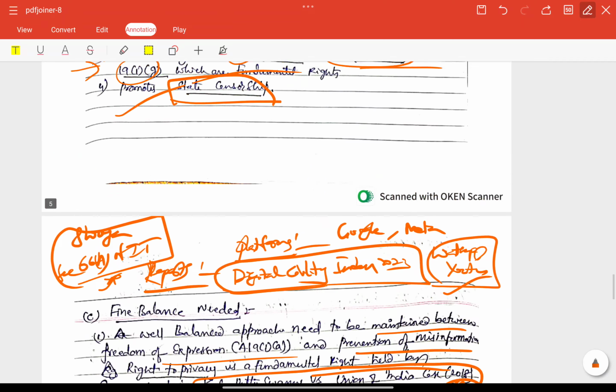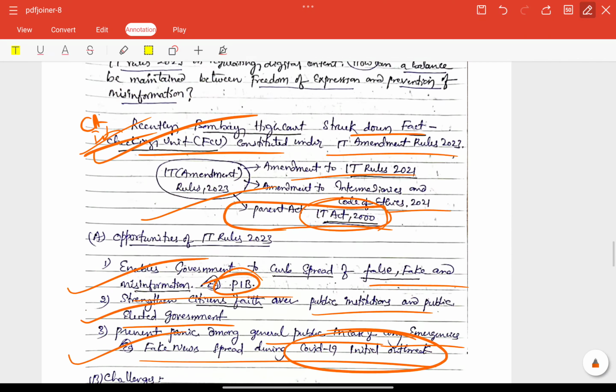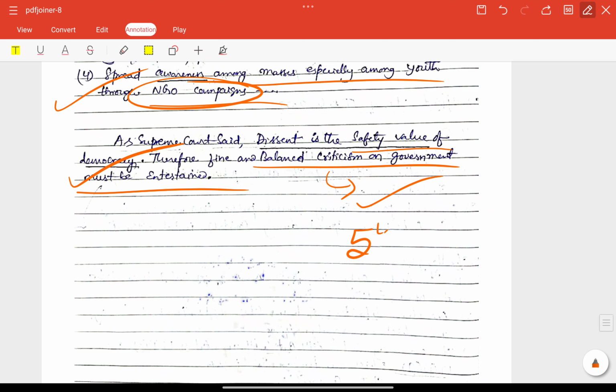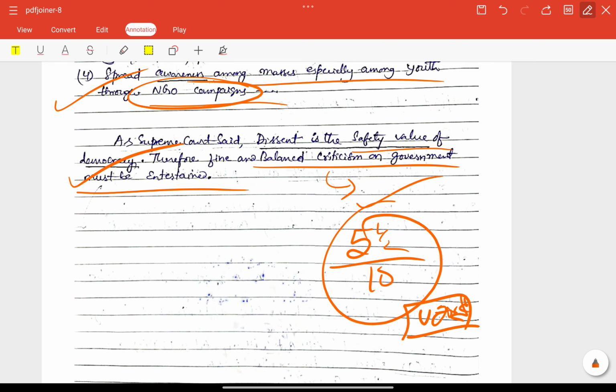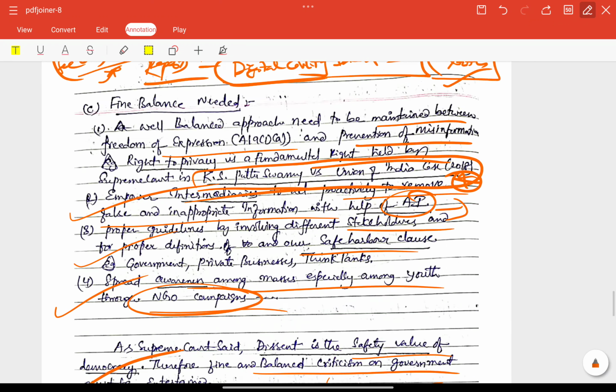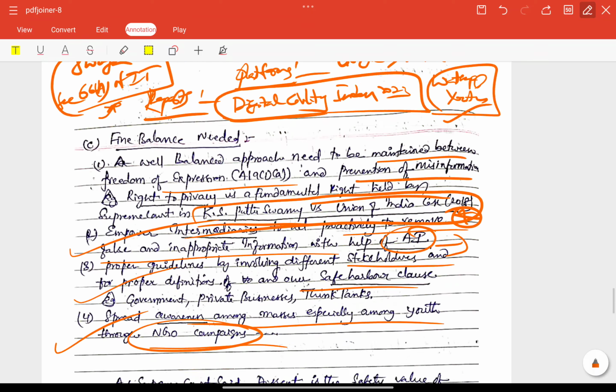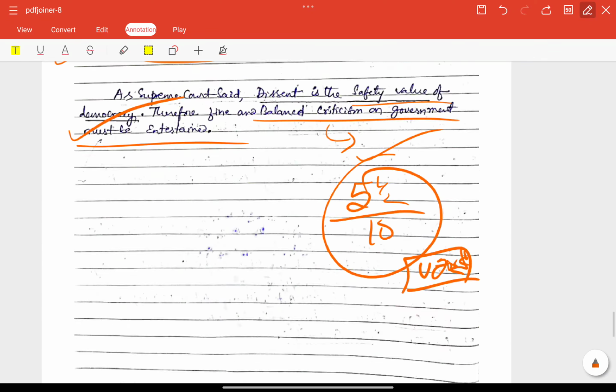So for this answer, based on content here, we can give 5.5 out of 10 marks. Very good. So based on some missed content, we can give 5.5. Keep it up. So overall, very good approach according to the demand of the question. Very good. Keep it up.